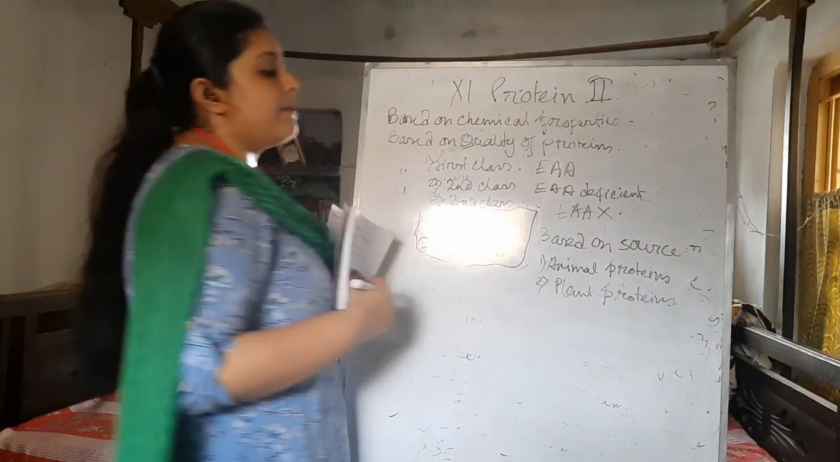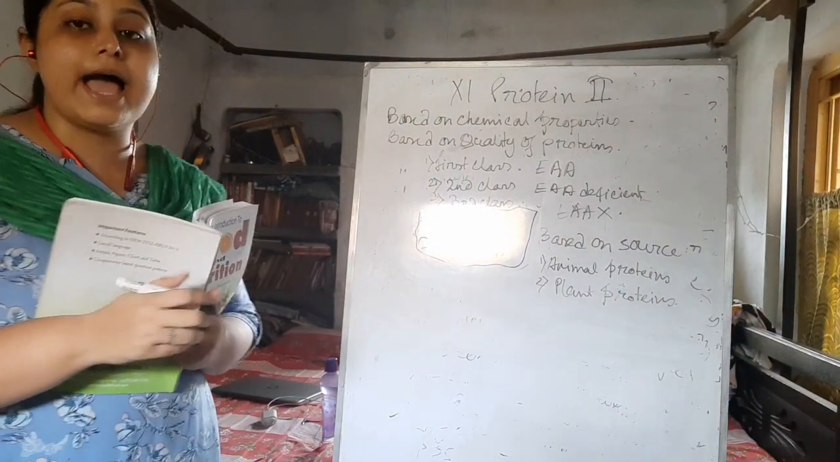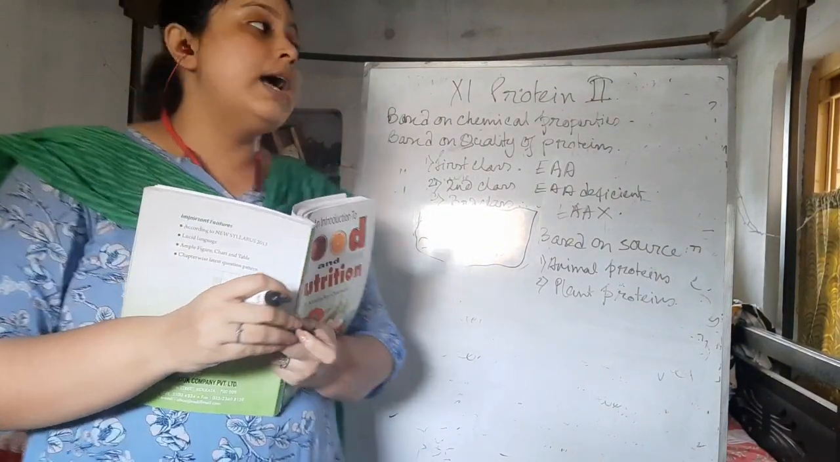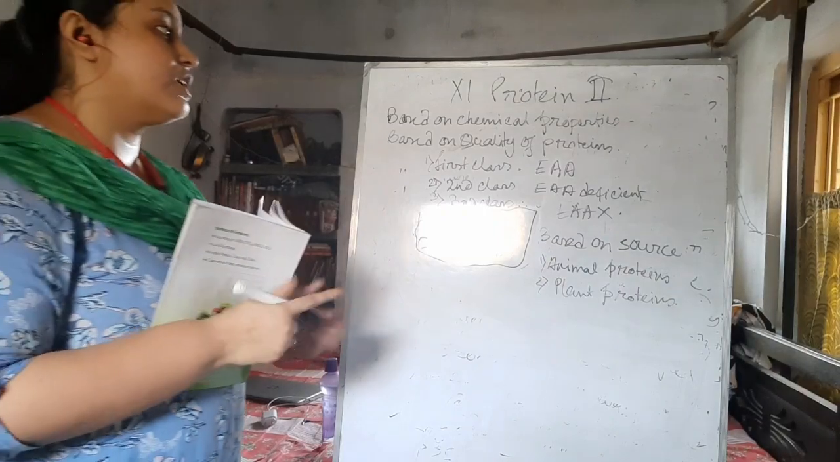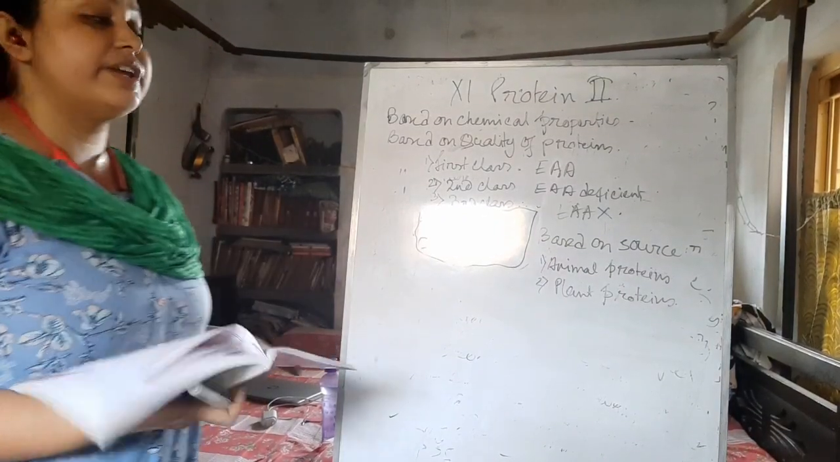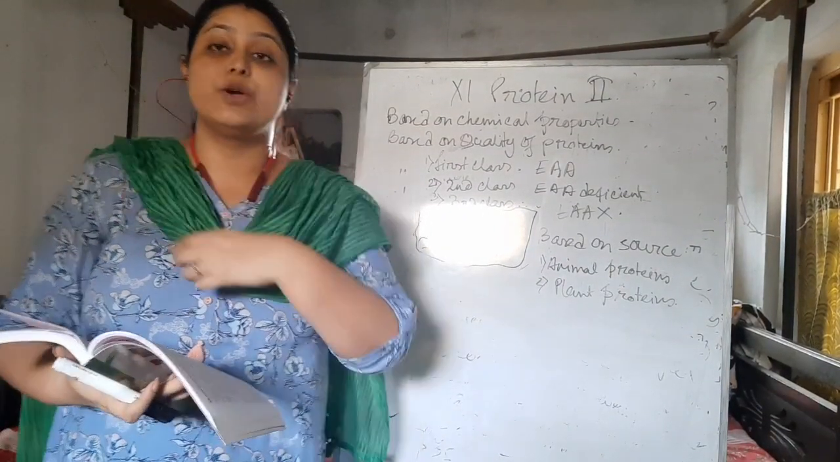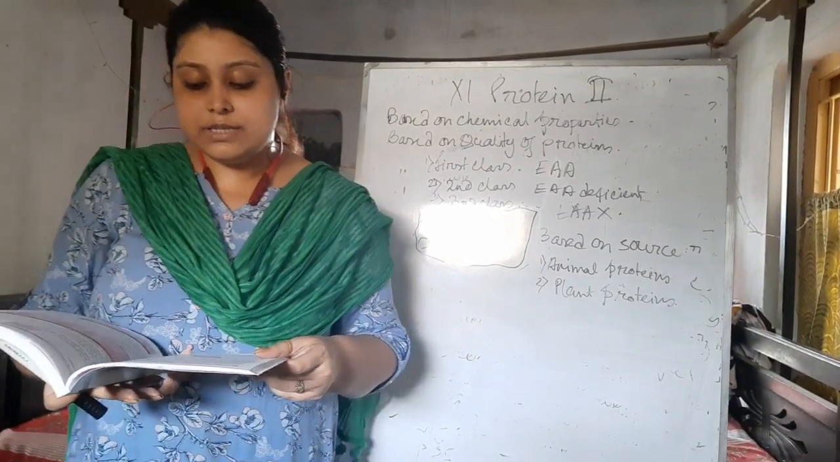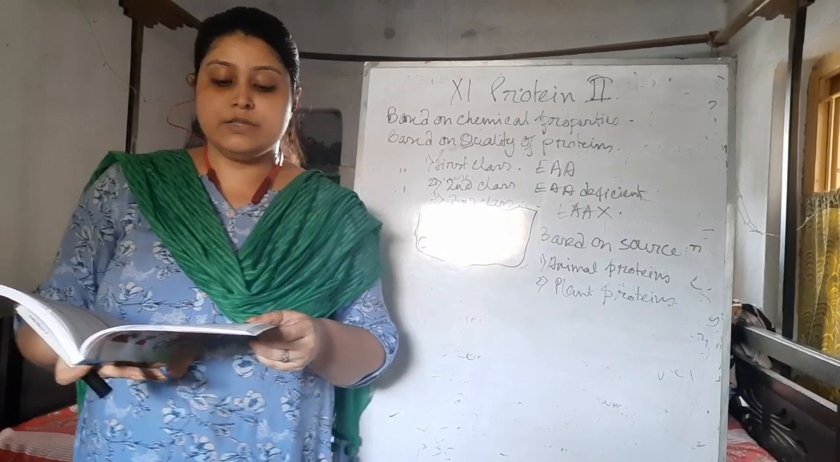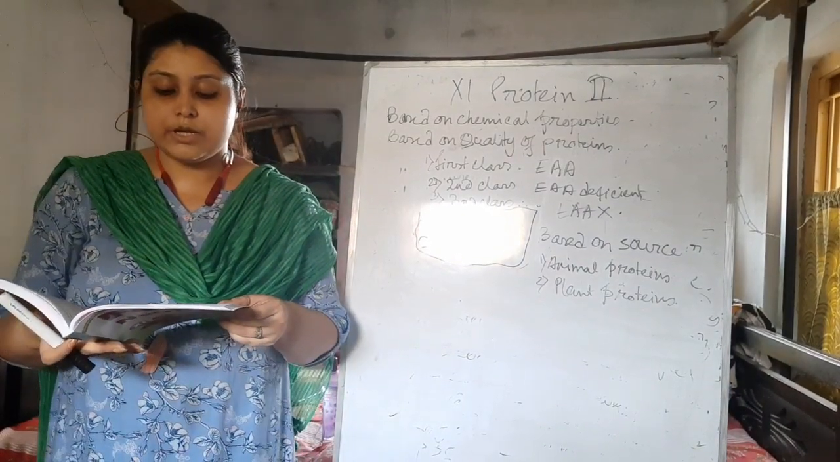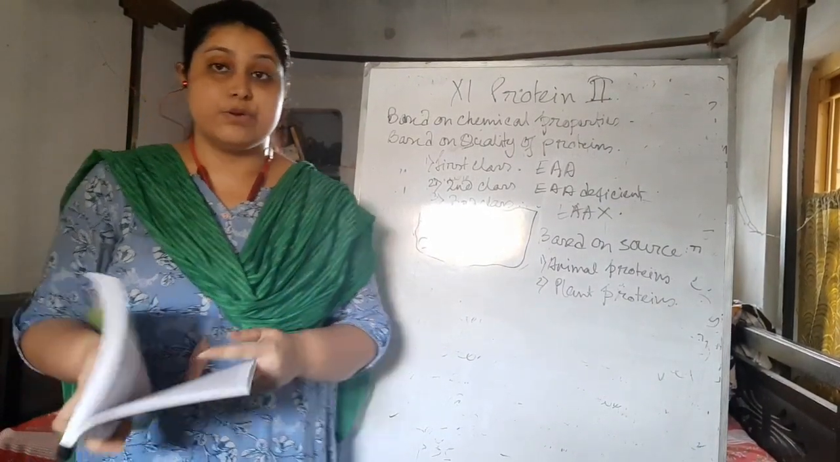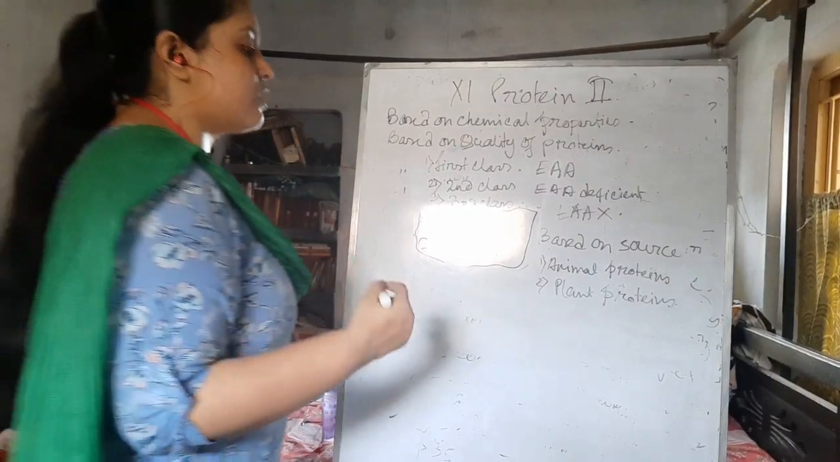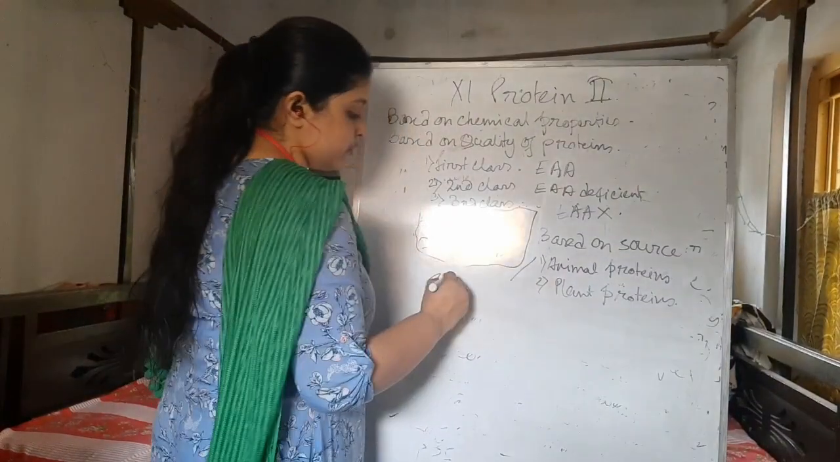So the proteins that we can get from the animal source are called animal proteins, and they contain the essential amino acids and are a very good source of protein, which is very good for our health. These are obtained from the animal source. They are excellent quality proteins which contain all the essential amino acids, thus called complete protein. So the animal protein is also called the complete protein.